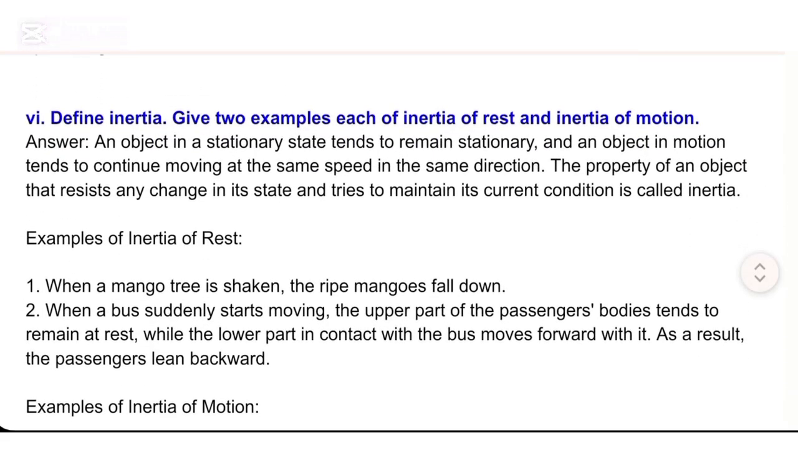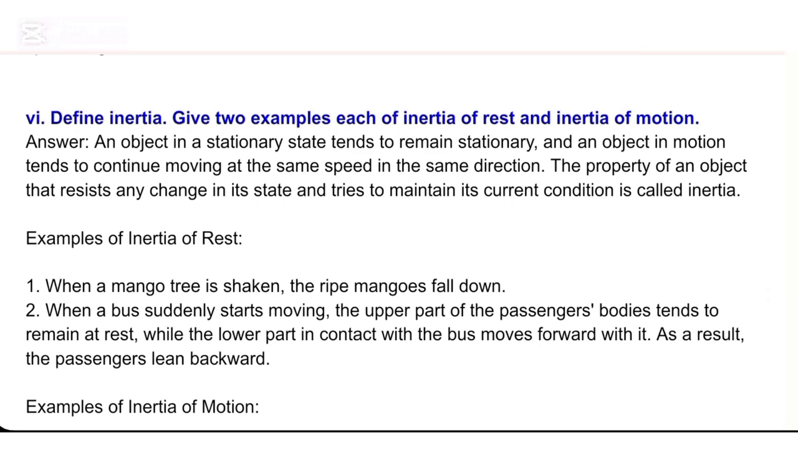Answer. An object in a stationary state tends to remain stationary, and an object in motion tends to continue moving at the same speed in the same direction. The property of an object that resists any change in its state and tries to maintain its current condition is called inertia. Examples of inertia of rest.